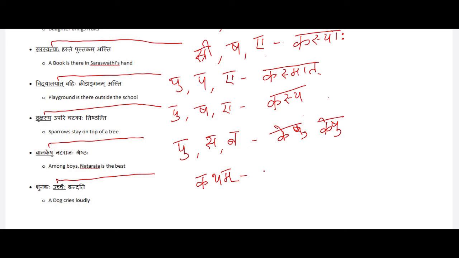Katham is an avyayam, so it doesn't change based on lingam, vibhakti, and vachanam. It remains the same. Shunakaha katham krandati. How does the dog cry? So when we are questioning an adverb, we have to use katham, which is an avyayam.